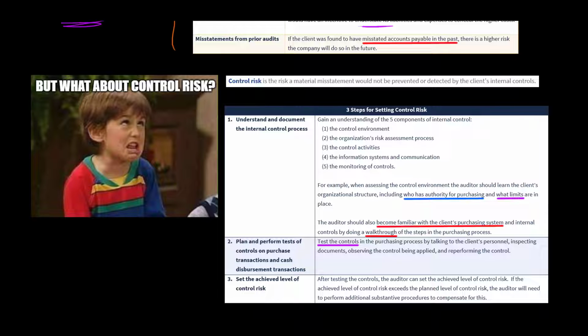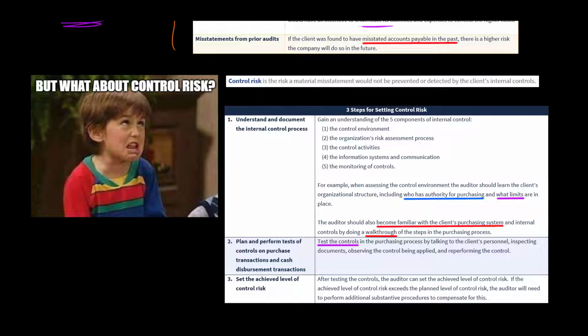What is the company's control environment like? How does the company assess risks? What are its control activities? What kind of information systems does the company have? To what extent does it monitor controls? For example, you might look and say, okay, the company's board of directors, they've got an audit committee. How frequently does that audit committee meet? Do they take internal control seriously at this company?